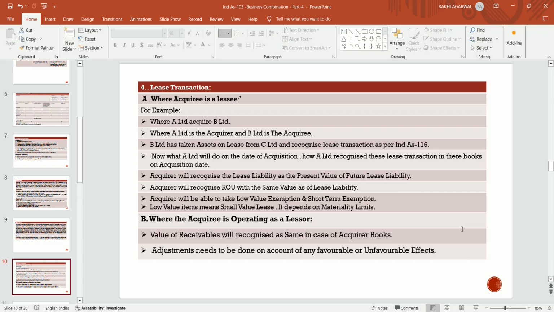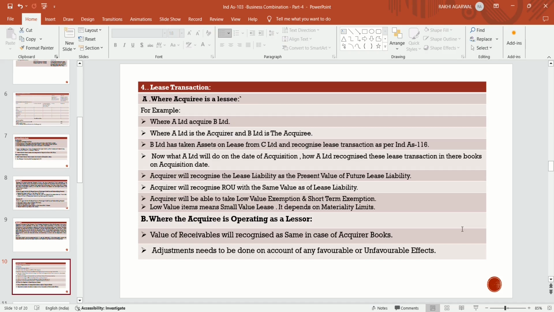In this case, the acquiree company is a lessee. To explain with the help of an example, suppose A Limited is the acquirer company who acquires B Limited. B Limited is the acquiree company. Before this business combination, B Limited had taken some assets on lease from C Limited and applied Ind AS 116 principles in their books for the lease transaction. B Limited has taken assets on lease from C Limited and recognized the lease transaction as per the principles of Ind AS 116.